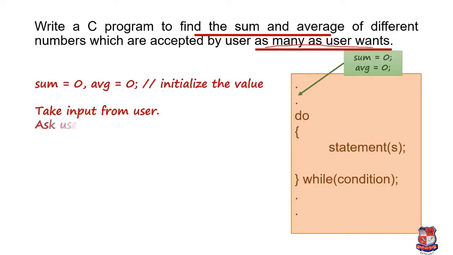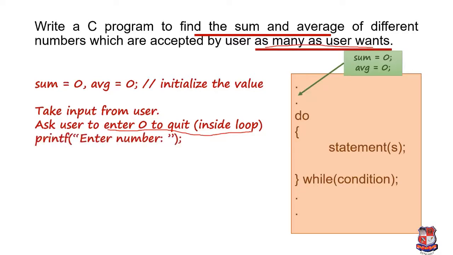For that we have to ask the user to enter 0 to quit, and we must write this inside the loop. Because if the user wants to quit after entering 3 numbers, he or she will enter 0 to quit the program, and if we write this outside the loop, then it has no meaning.